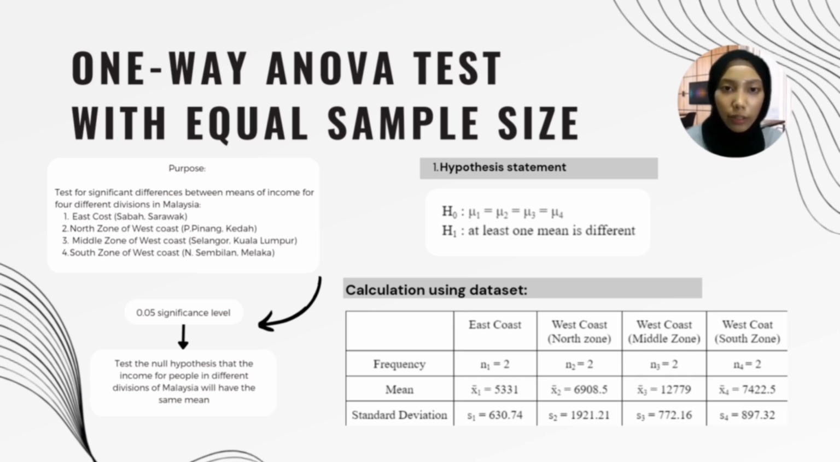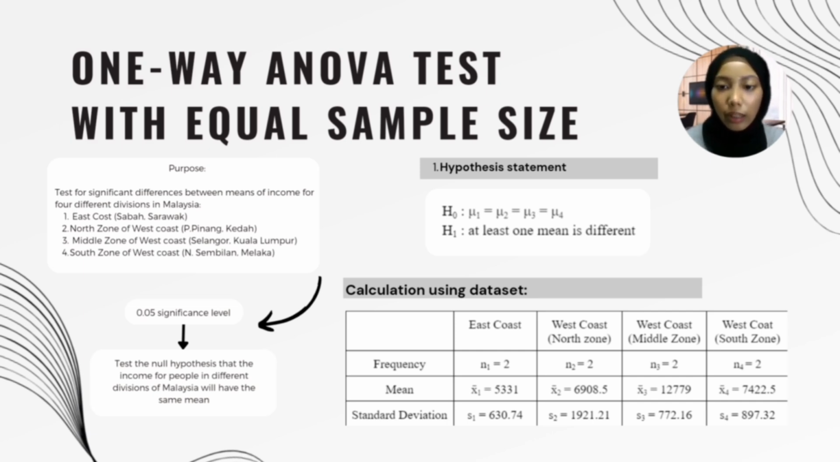We use a 0.05 significance level to test the null hypothesis that the income for people in different divisions of Malaysia will have the same mean. Firstly, we state the hypothesis statement. For H null, we state that each division has the same mean, where we declare mean 1 is for East Coast means of income, mean 2 is for North Zone of West Coast means of income, mean 3 is Middle Zone of West Coast means of income, mean 4 is for South Zone of West Coast means of income.